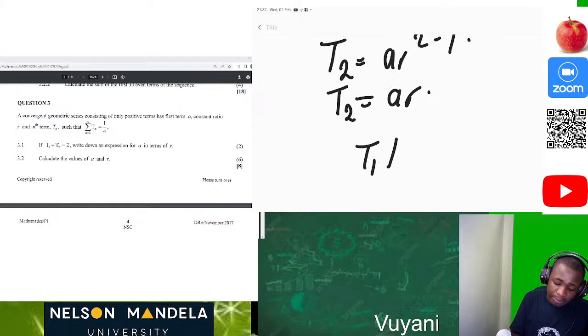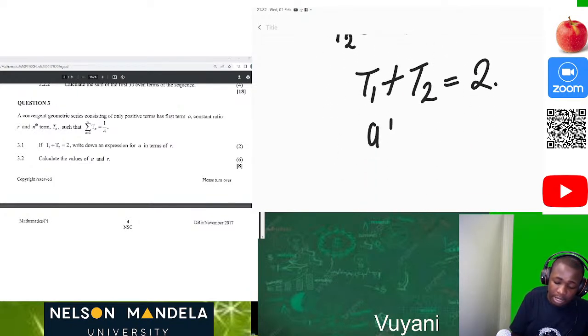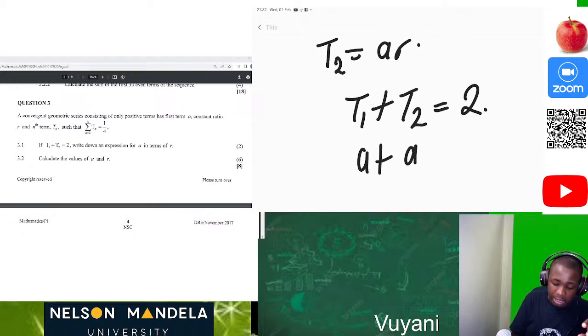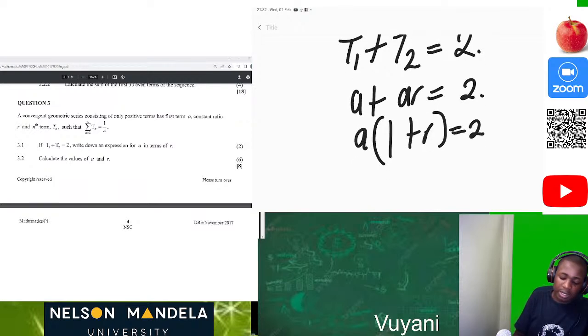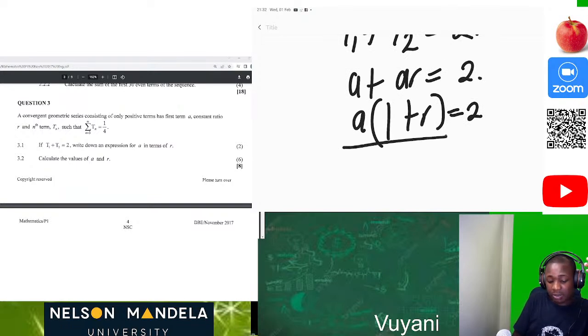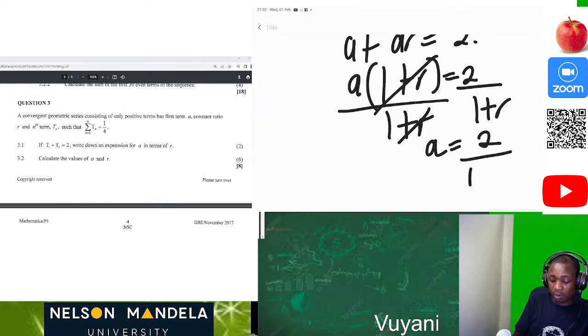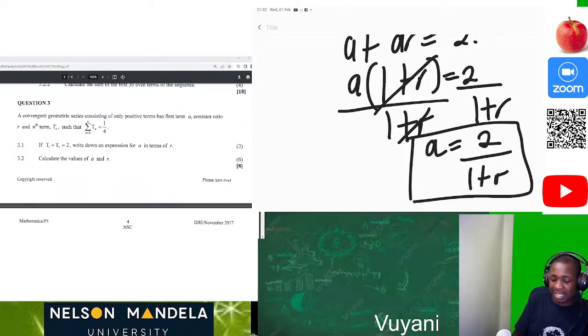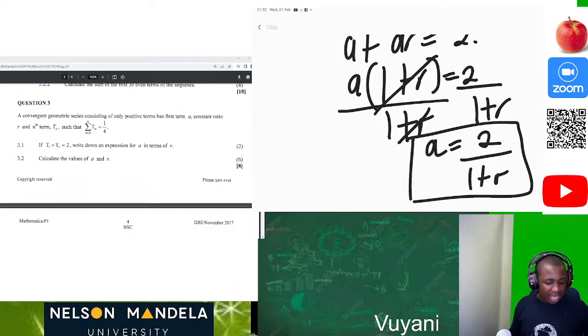So if T1 plus T2 is equal to 2, what is our T1? Our T1 is a, plus what is our T2? Our T2 is ar, equal to 2. Then we take a out as a common factor, so we have a(1 + r) equal to 2. Now we make a the subject of the formula: we just divide by 1 plus r. Then we have our value of a to be equal to 2 over 1 plus r. Just like that, guys, you get your 2 marks, just for being able to see how easy that is.